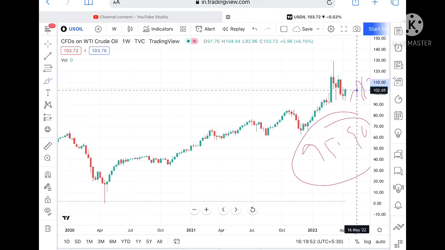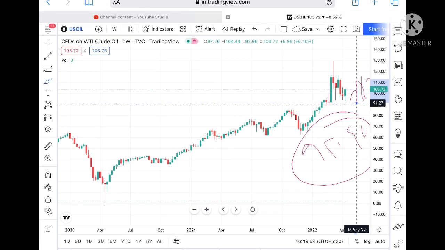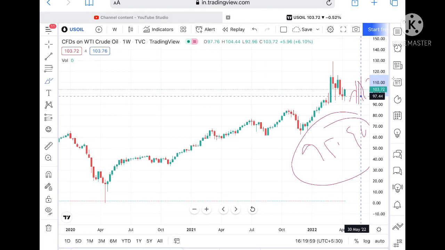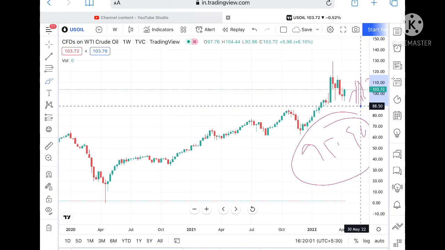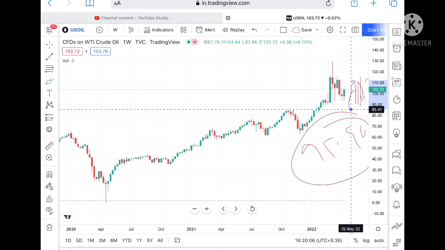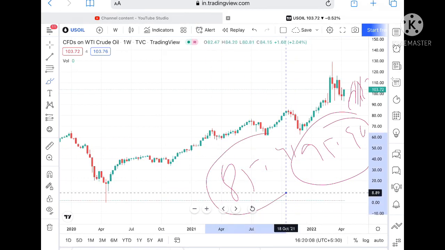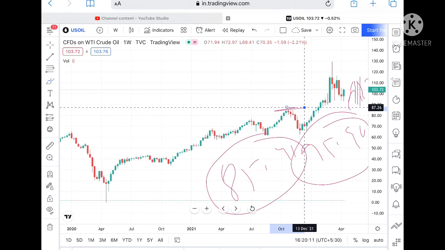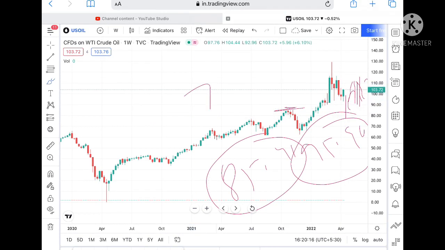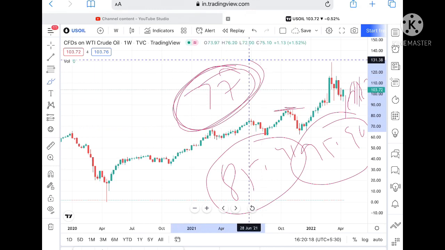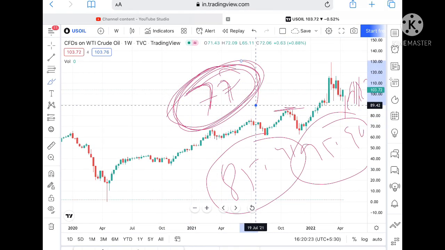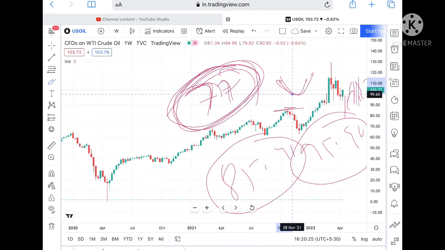Okay, and suppose if the price goes below this level, then we can see it can touch a level of 91.27, and from there we can see a level of 90.04. Suppose if the price goes below this level, then we can see a level of 88.50, and understand one thing, 88.50, if it crosses downside, then we can see a level of 85.41, which is a strong support. So once this 85.41 goes down, the probability of touching 77 is high, because this is the next support, and once this particular support is crossed downside, then we can see it can fall further, but we can see a bounce back from this particular level.